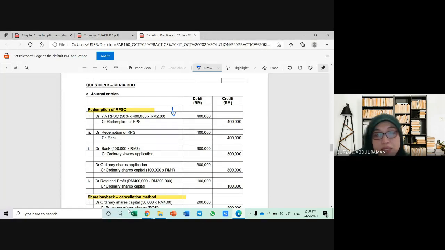So debit the 7% redeemable preference shares and credit to redemption of preference share. Nampak? This is the double entry. So redemption of preference shares is just a temporary account. Dia hanya account sementara just to record the movement of the redemption, of the settlement of the account. Okay, so the question is that how much?